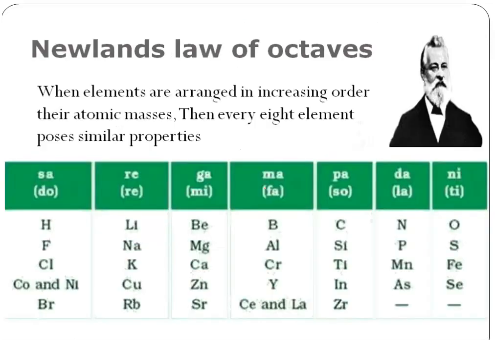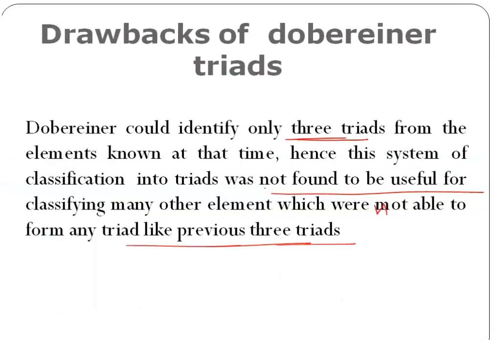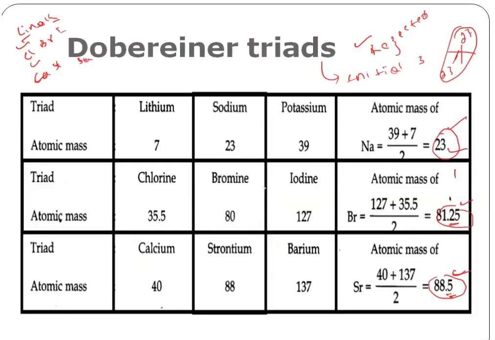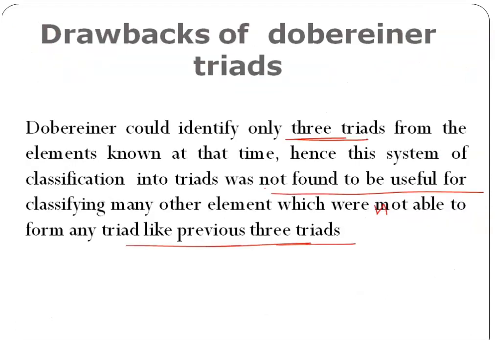Okay, but why are we studying this Dobereiner? Because he is the person who started classifying the elements. What is the impact of classification? Suppose he has grouped those elements into three triads. I will just tell you the importance of those triads. Here he has grouped lithium, sodium, and potassium.